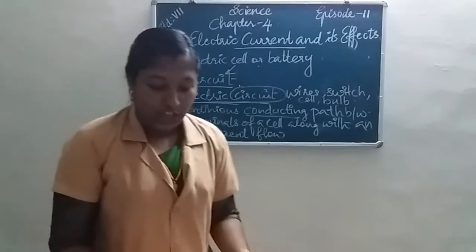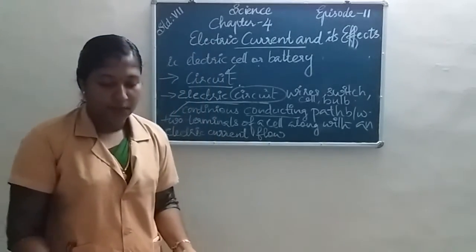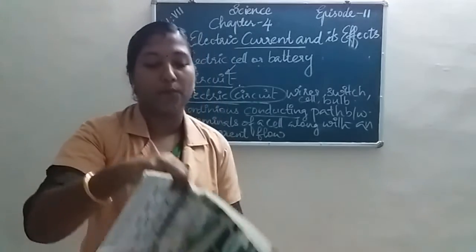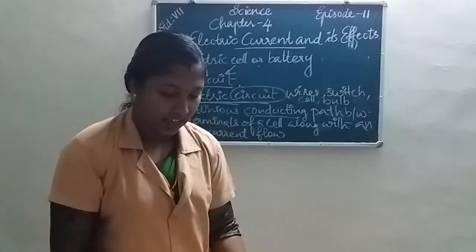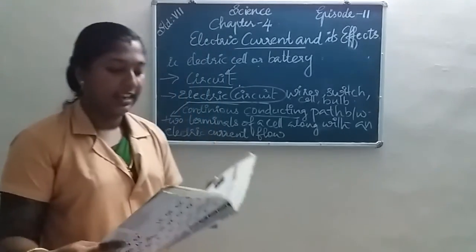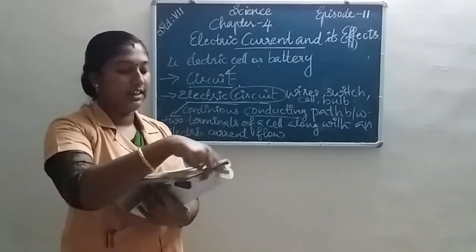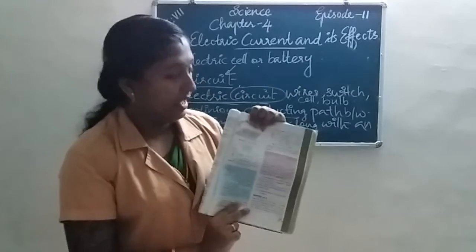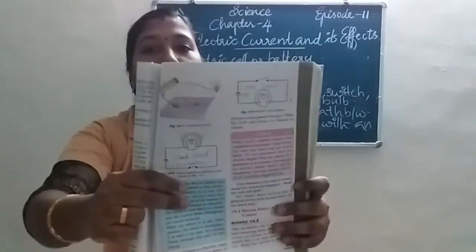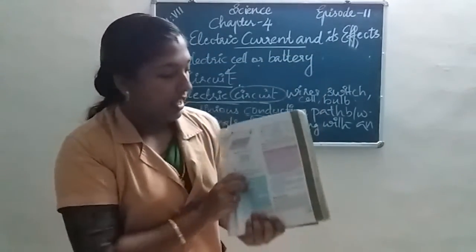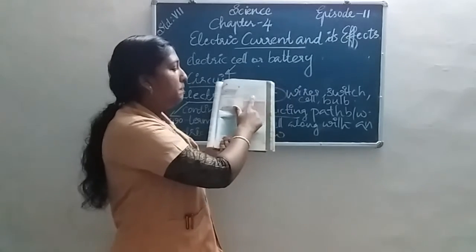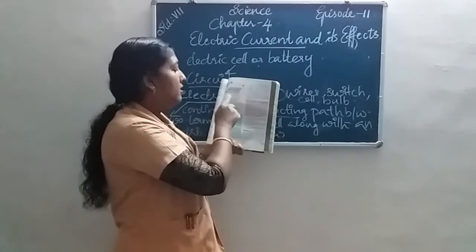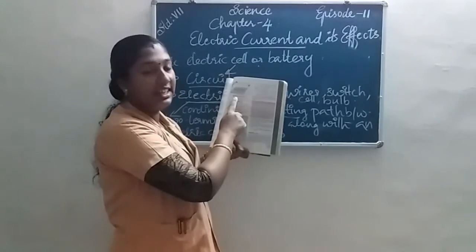All of you listen. In your textbook, page number 163, a diagram for an electric circuit is given. All of you look here. Have you seen that? Here is a picture regarding an electric circuit.